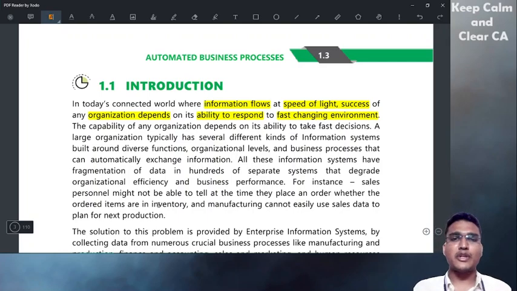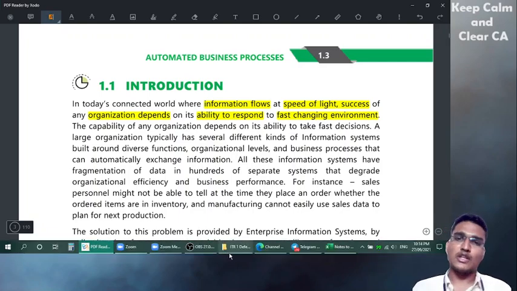The entire information is flowing like anything, at the speed of light. So it is a big flow of information. So we have to respond to things very rapidly, quickly, promptly and correctly. Based upon the fast changing environment, we have to respond properly.